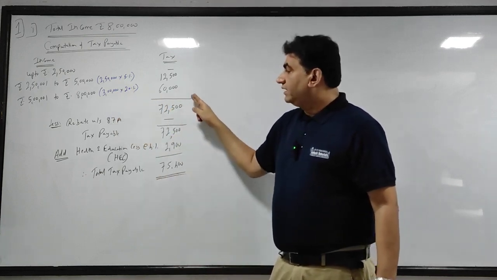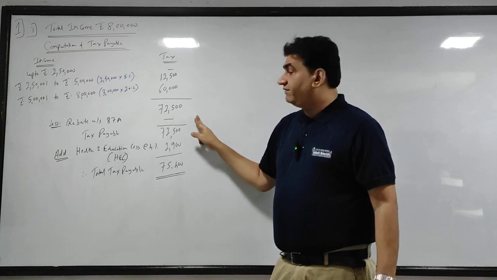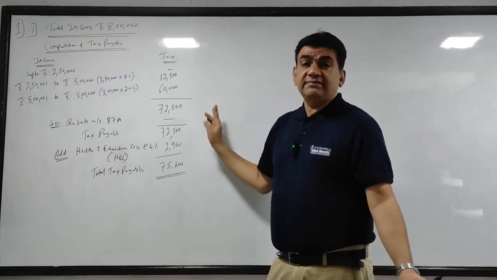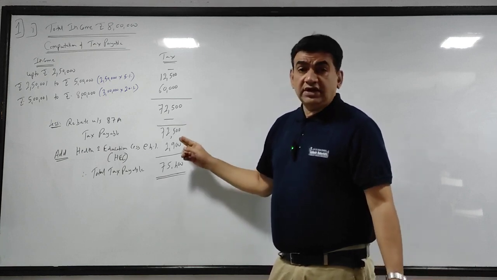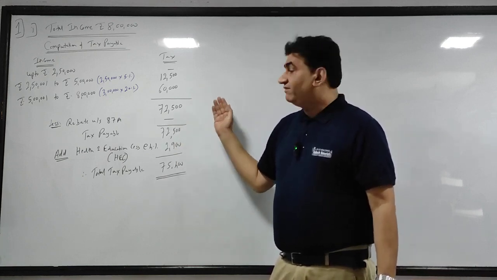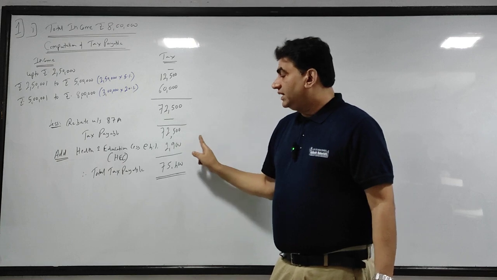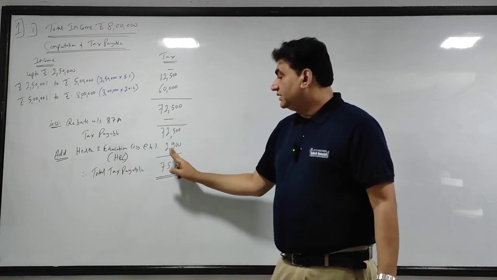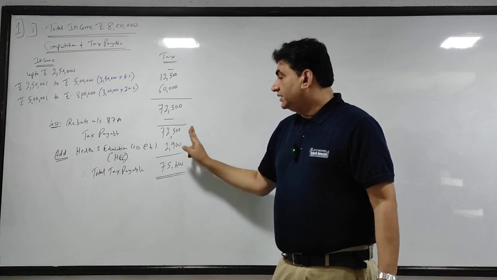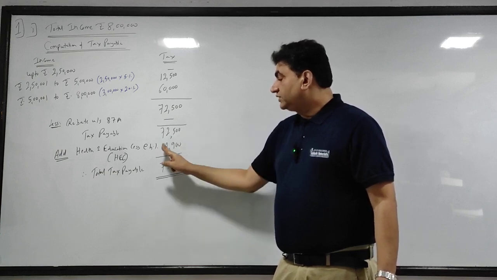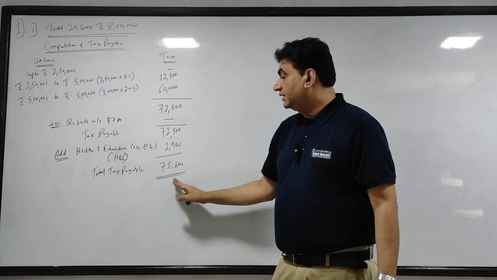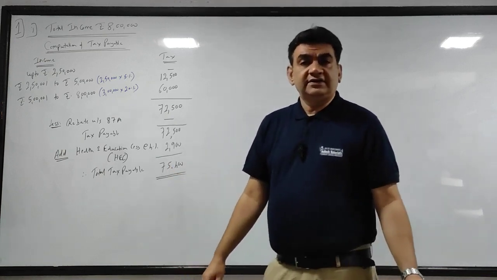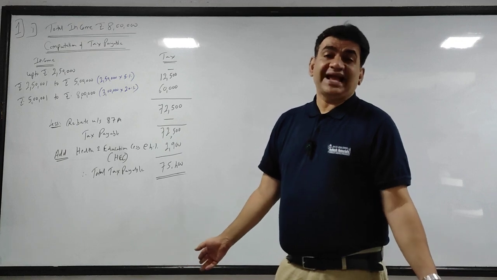So 12,500 plus 60 gives you 72,500. Less rebate under 87A. In this case rebate is not possible. You cannot get it because your total income is exceeding 5 lakhs. Tax payable nil. Add health and education cess at 4%. That is 2,900. So 72,500 plus 4%, 2,900. My tax payable is 75,400. Got it? This is the way you will calculate.